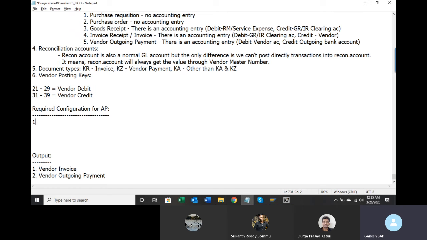First one, define vendor account groups.